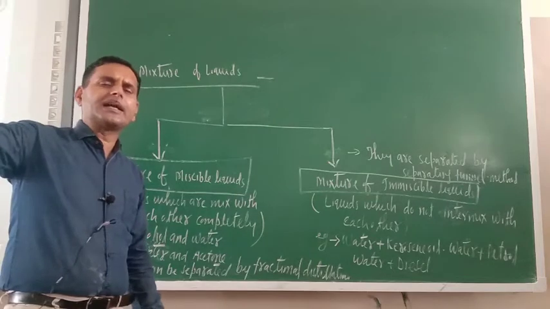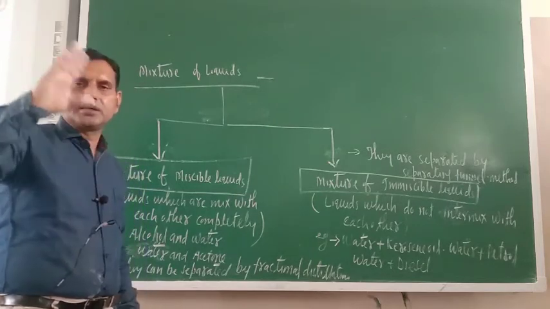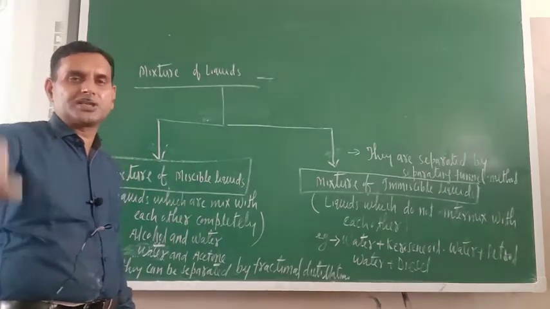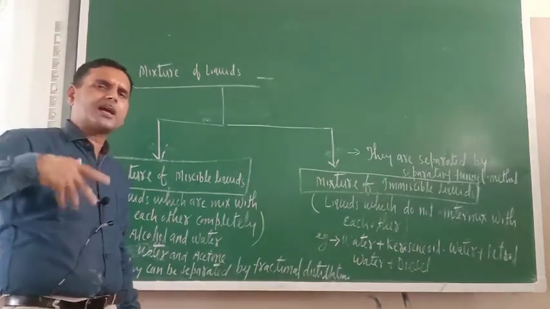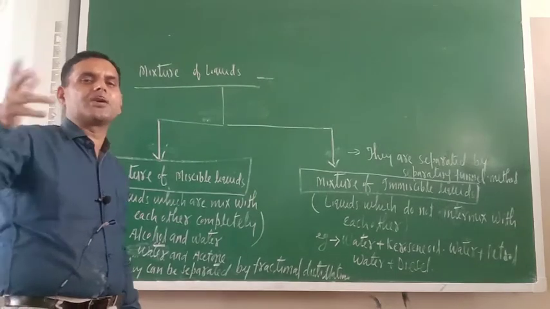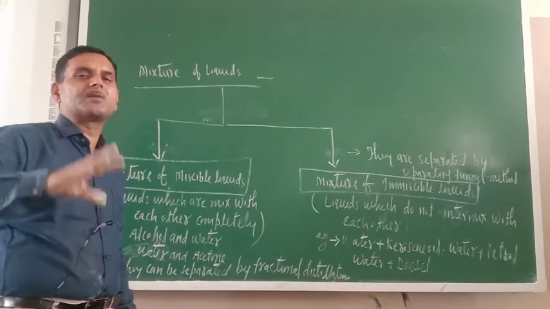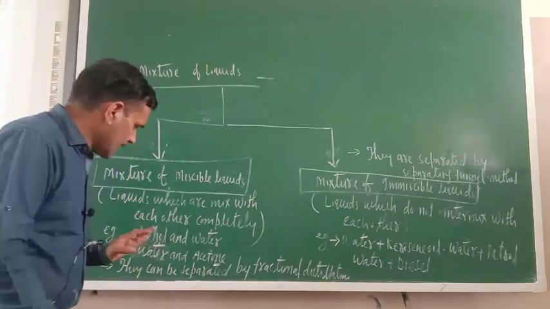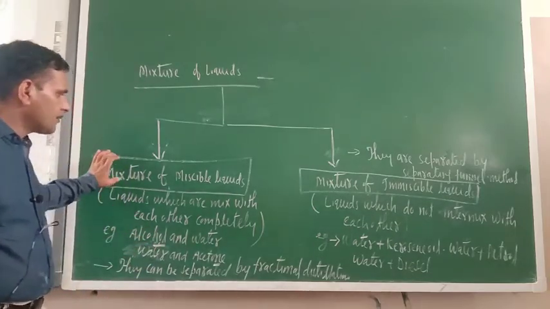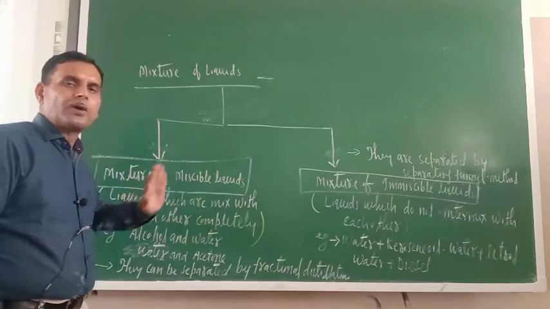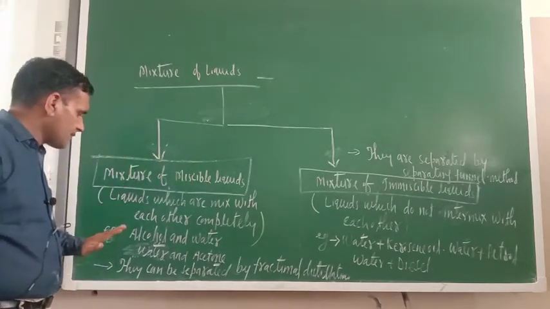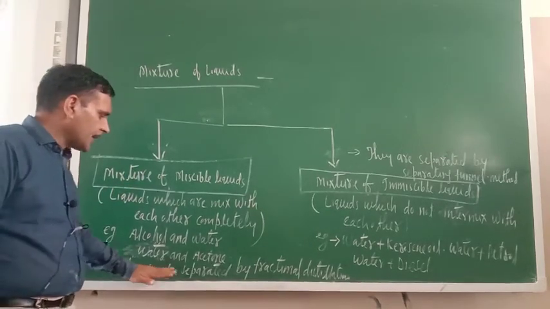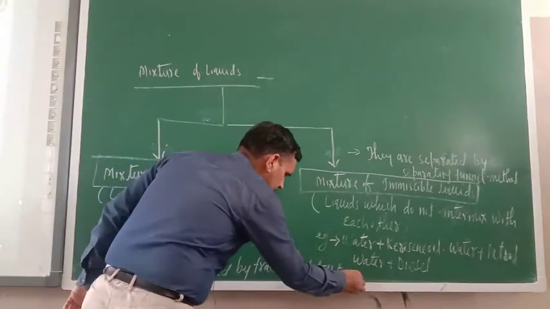There are different kinds of liquid. Milk and water, both are liquid and both are completely miscible with each other. In our daily life there are so many examples of liquid mixtures which are completely intermixed with each other. Am I correct or not? So if we have a mixture of miscible liquids, how can we separate them? For separating miscible liquids we have a technique: they can be separated by fractional distillation.